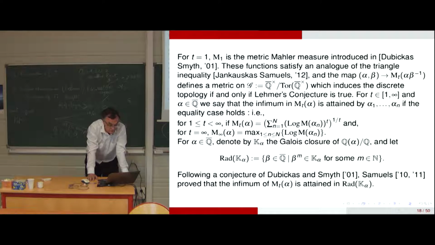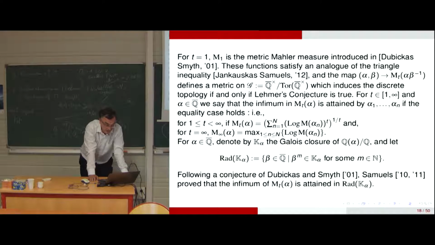Okay. So for t equal 1, M1 is the metric Mahler measure introduced. We have seen that. So this function satisfies an analog of the triangle inequality. And we have the map alpha, beta gives the t-metric Mahler measure of alpha beta minus 1, and this map defines a metric on G, the class of algebraic numbers modulo torsion, which induces the discrete topology if and only if the conjecture of Lehmer is true.